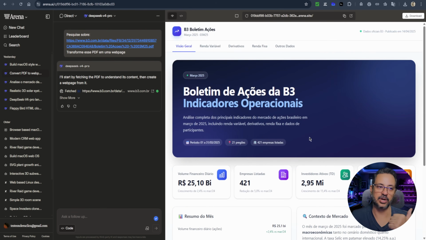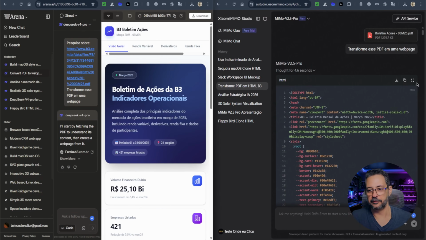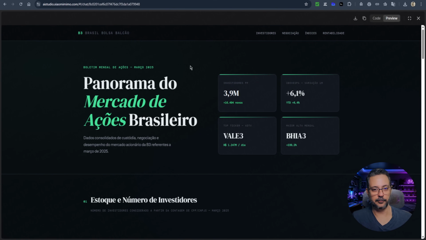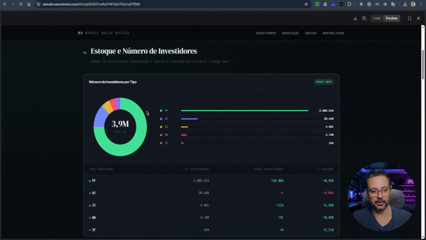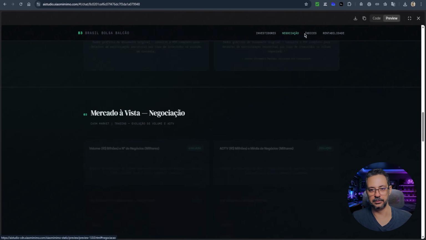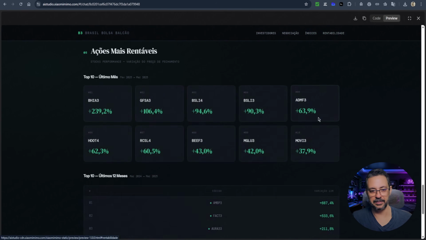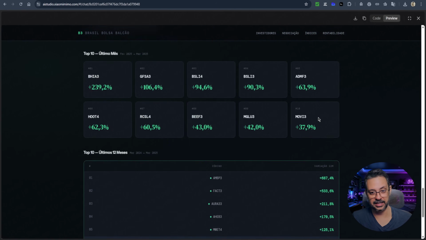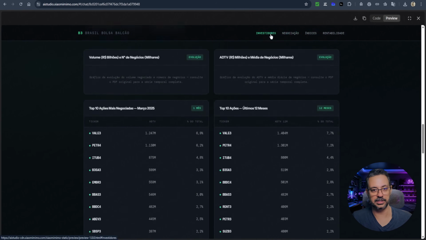Now let's look at the result delivered by MiMo. Notice that here on the platform, I can already upload my report here, and this is the page it gave me. So here I have B3 investors, and it put a responsive chart here. Trading. Indexes, returns, a different way of rendering, but all the results are here.